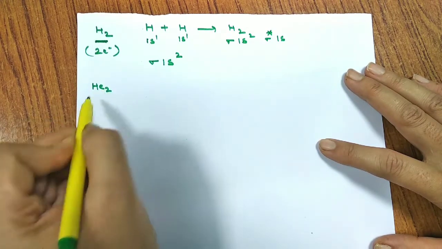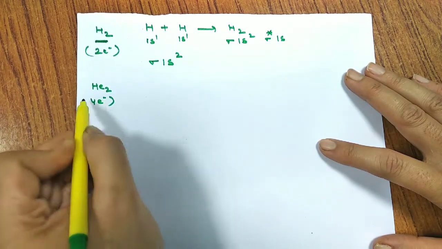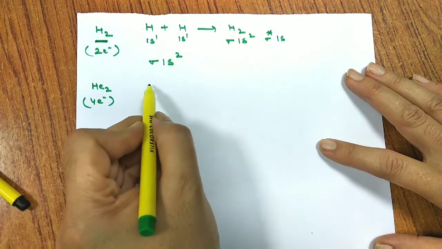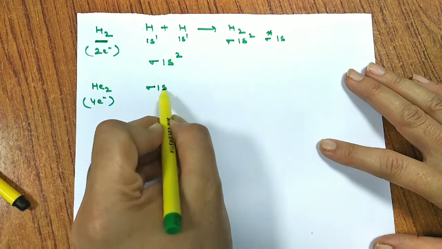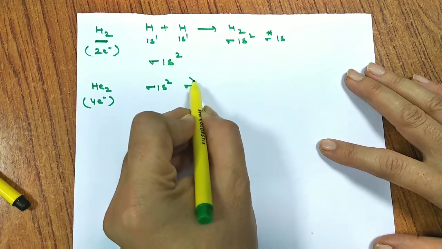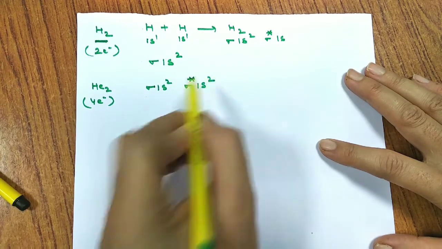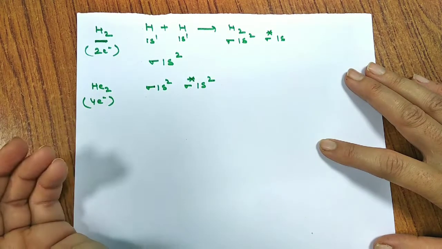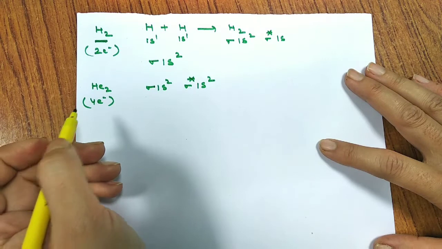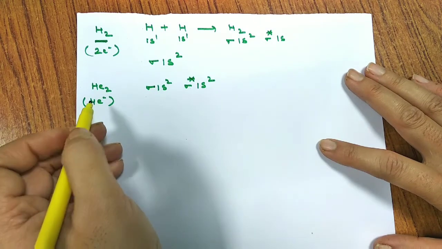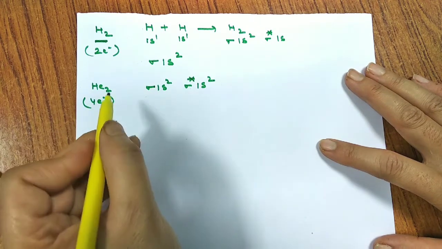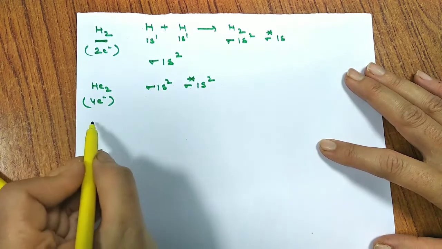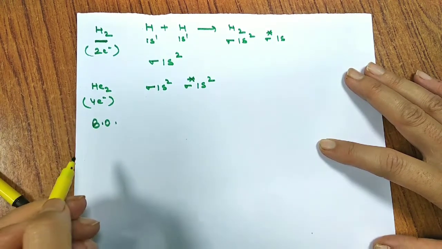If I write for He2, I'll have 4 electrons, 2 from each helium atom, and thus the configuration will be sigma 1s2, sigma star 1s2. Now at this moment, if you say that helium doesn't exist, yes, He2 does not exist. We have proved this in terms of valence bond theory also, and now we are going to prove it in terms of molecular orbital theory.